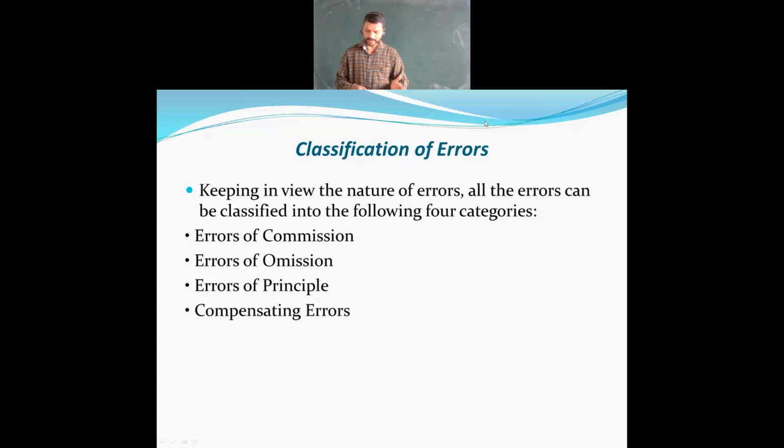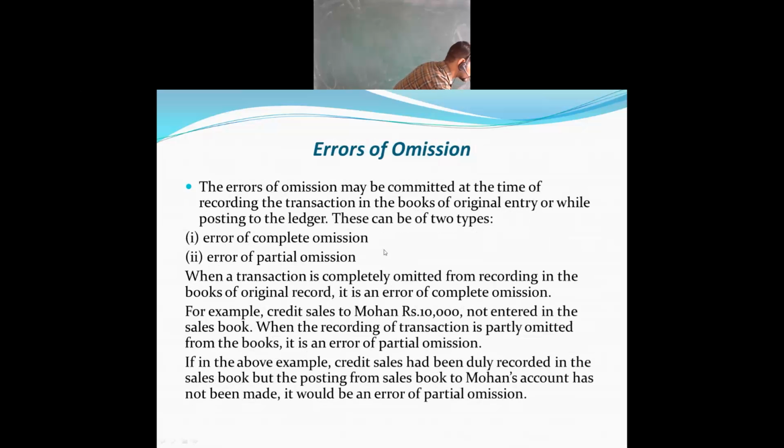Then coming to the omission part. So what is the omission part? There we have two points, that is error of complete omission and partial omission. What does error of complete omission mean? We can take one transaction that has taken place as an example. Some businesses record it when they receive the cash.